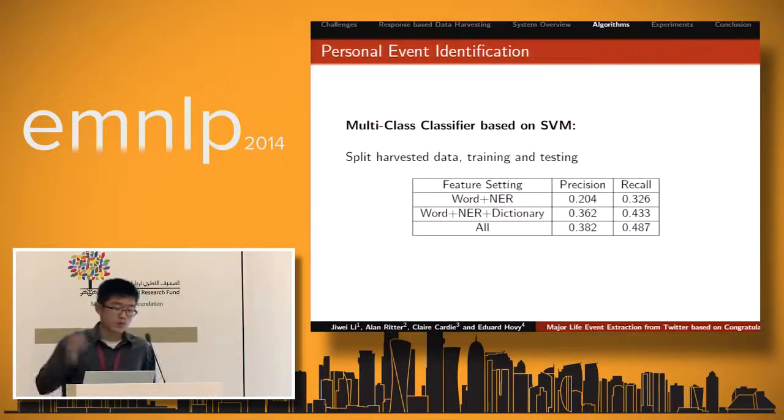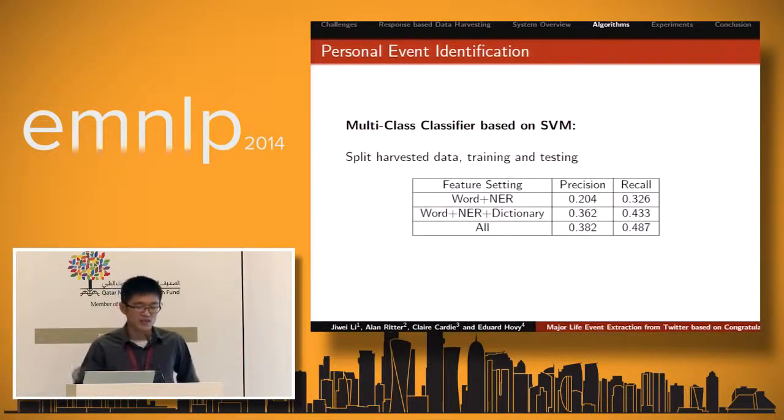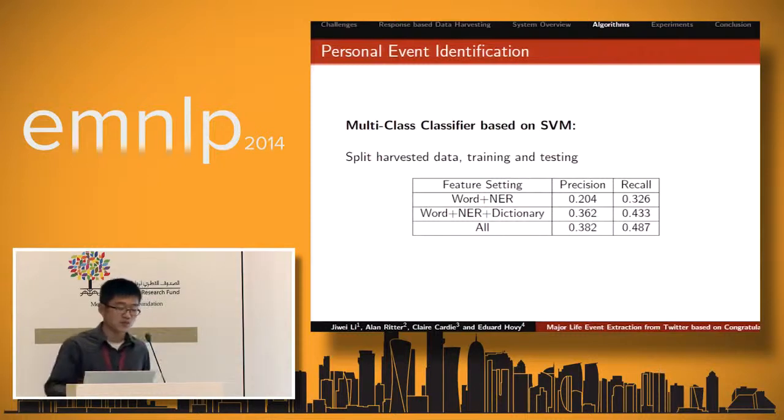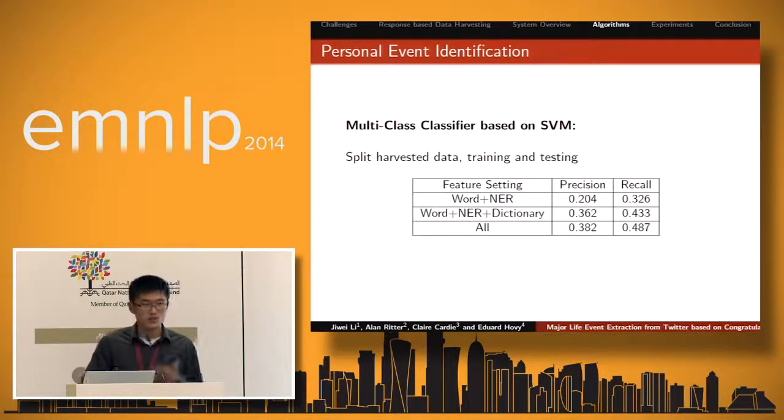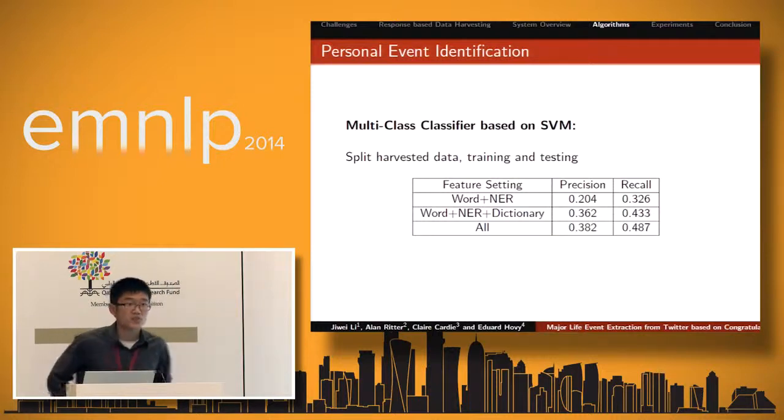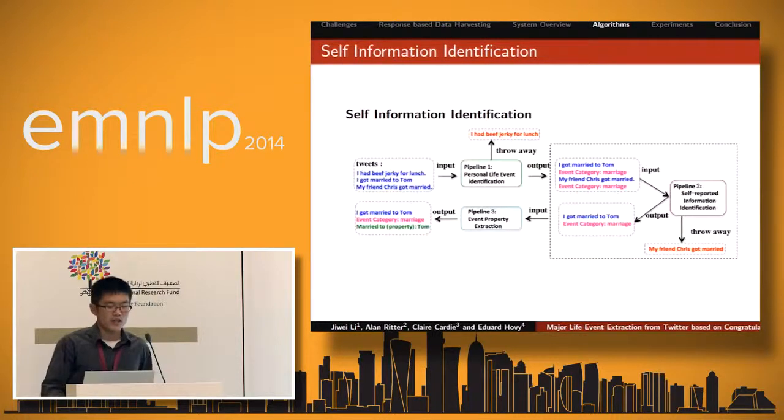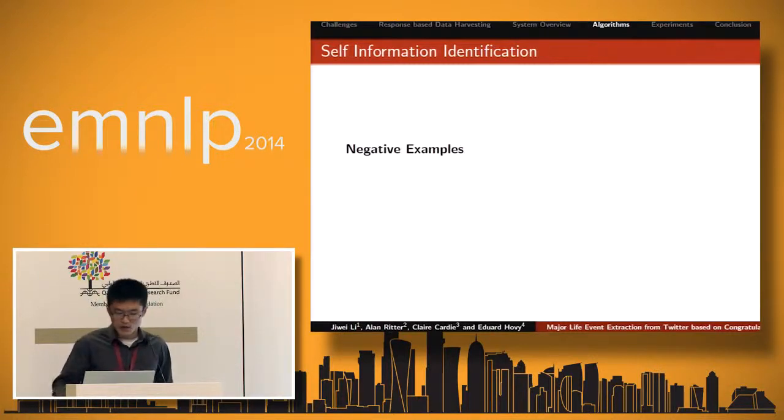We split the harvested data into training and testing, and as we can see, if we combine all these features, especially adding the features extracted from the harvested data, we get better precision and recall.